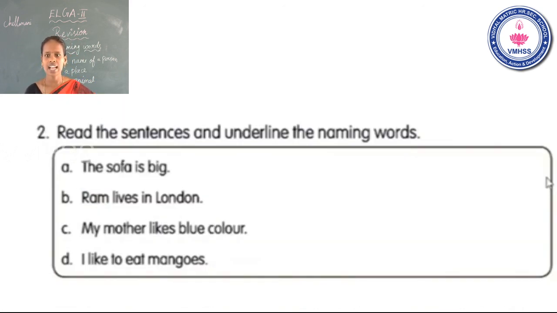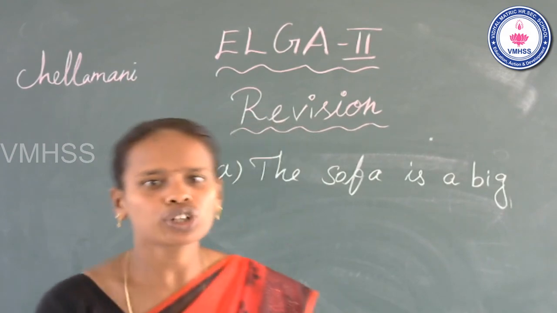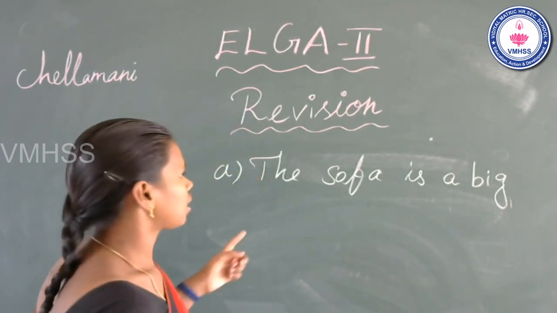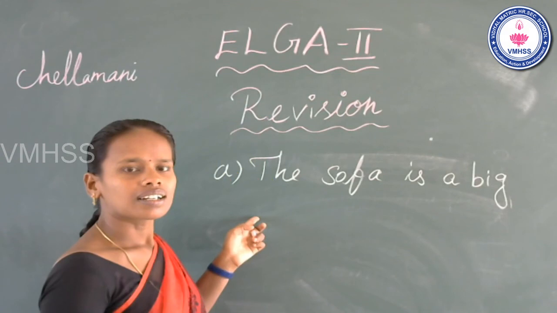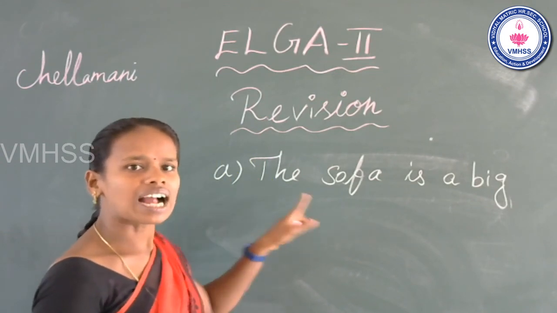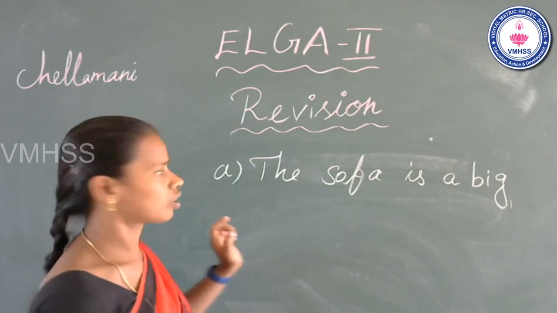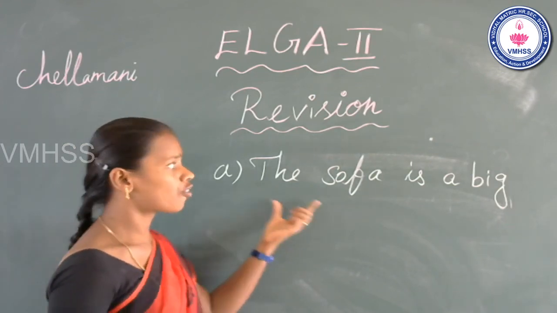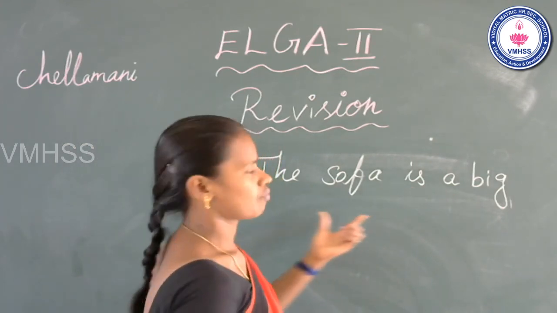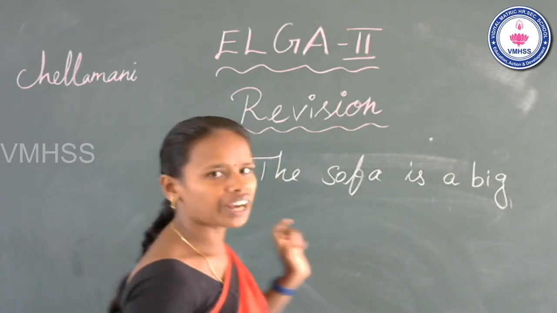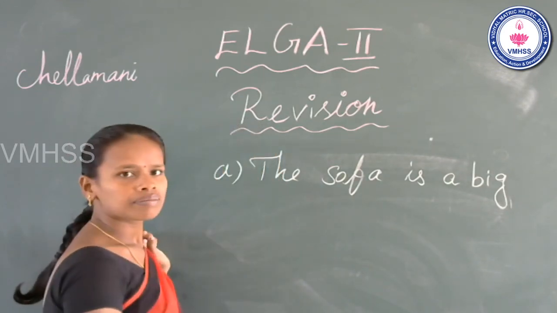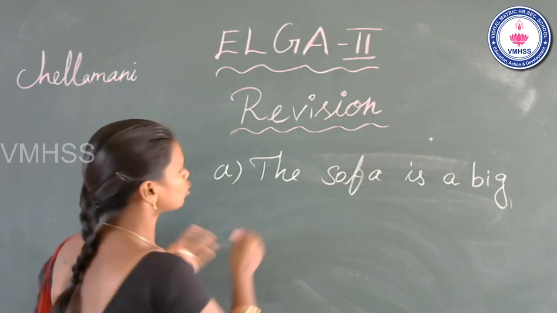Read the sentences and underline the naming words. Underline the naming words. Okay. Now look at the board, students. Students, now I do one exercise. Read the sentences and underline the naming words. Okay. The first sentence, the sofa is big. The sofa is big. Find it. Where is the naming word? The correct answer is sofa.